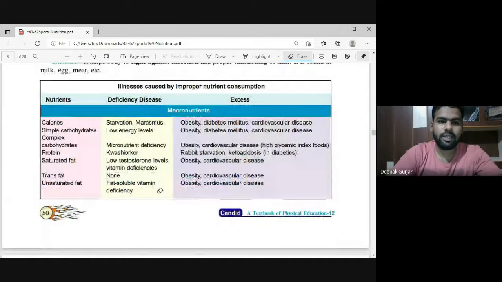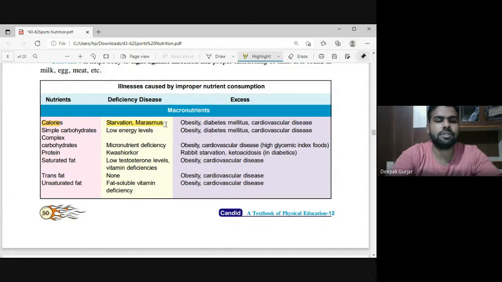Now, illness is caused by improper nutrient consumption, right? So like nutrients, calories, okay? Let's say starvation, marasmus, these are deficiency diseases. They lead to obesity, diabetes, cardiovascular disease, etc. Simple carbohydrate: if there is a deficiency, it leads to low energy level, obesity, diabetes, cardiovascular problems.